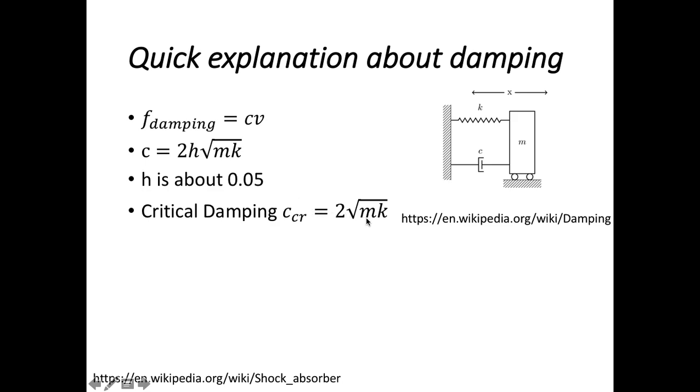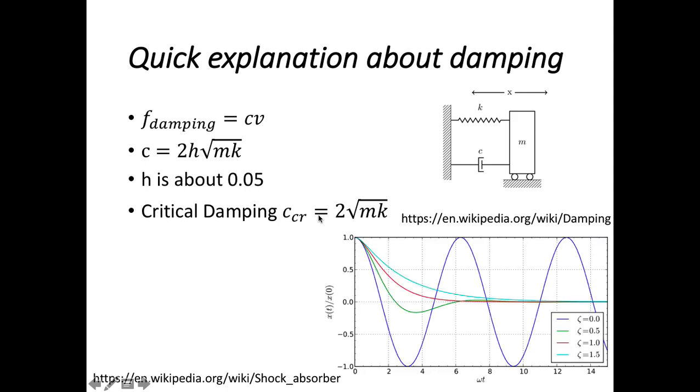So 2 times the square root of mk we call the critical damping, because if the structural damping factor becomes the critical damping, then no dynamic vibration will be generated in the system, because all the energy will be absorbed very fast.